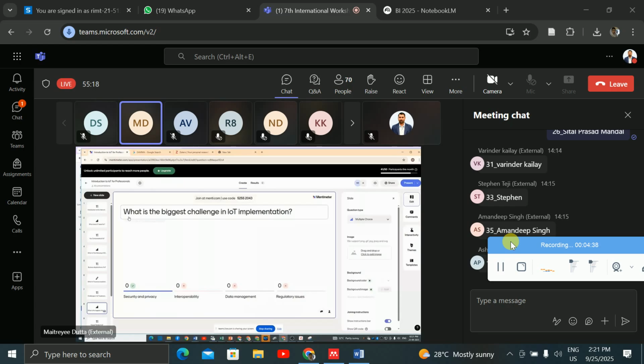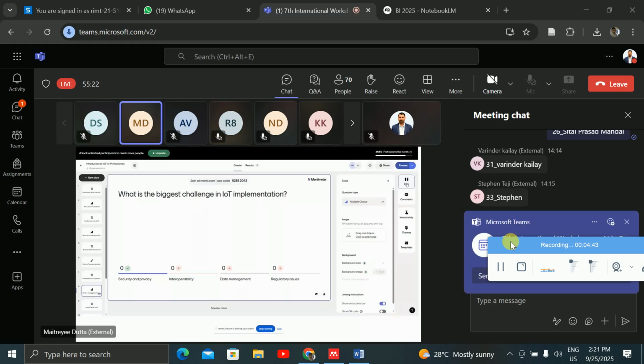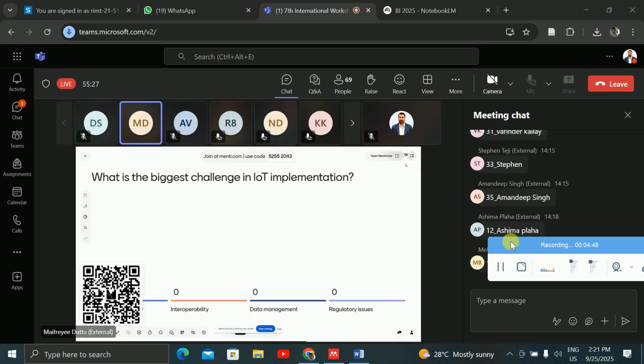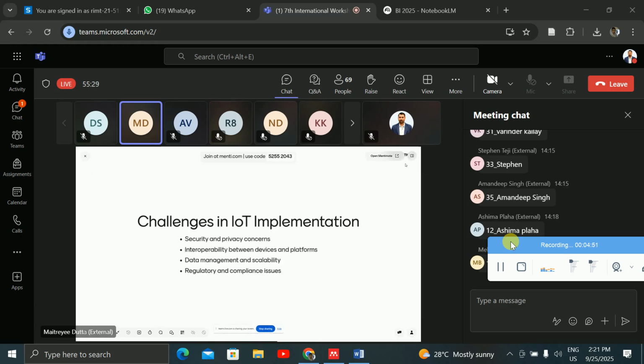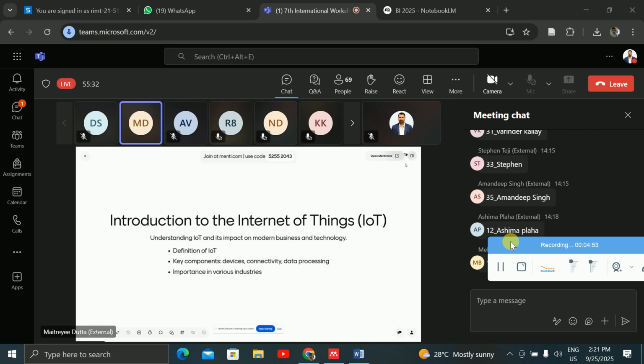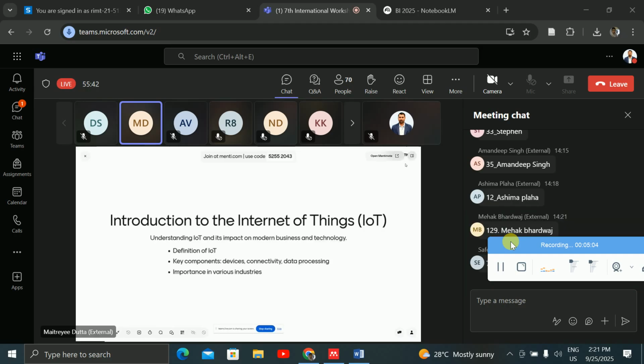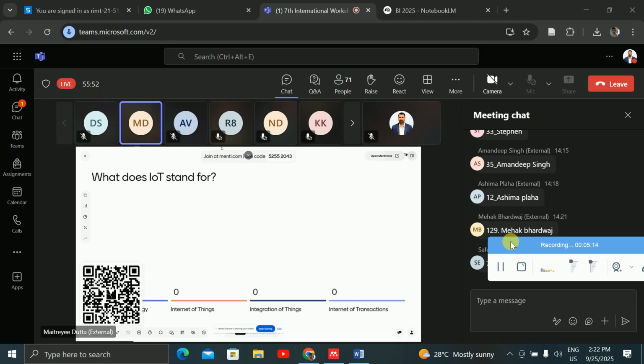Now, for example, I am presenting this, right? So this is when I'll present. Okay, so it is telling me the first presentation is my first one. I'll go to the first one. Okay, this is one, that is the introduction to Internet of Things. I will tell about the definition of IoT, key components, devices, connectivity, data processing with IoT, and also the importance in various industries.